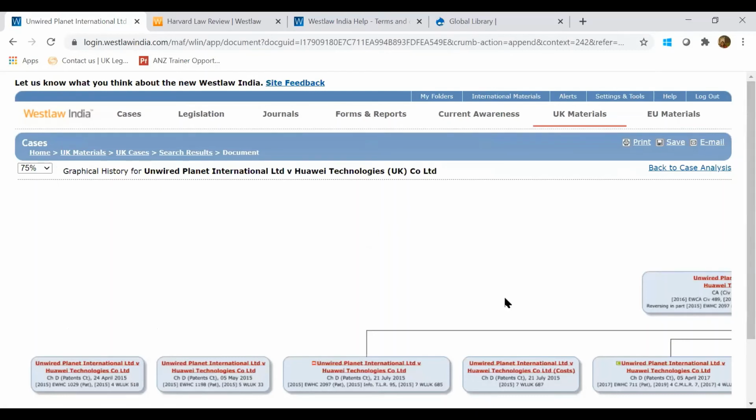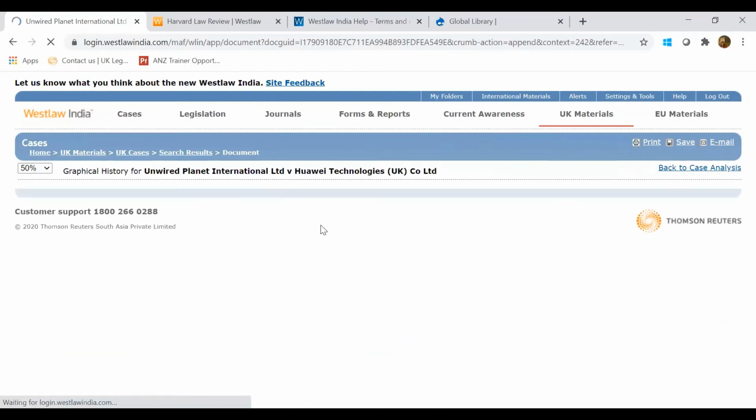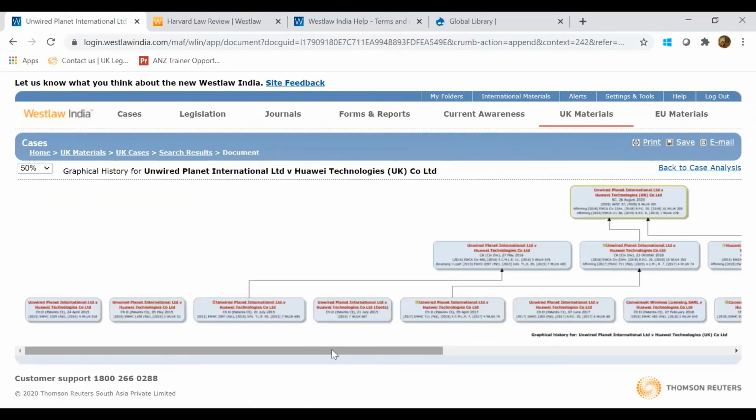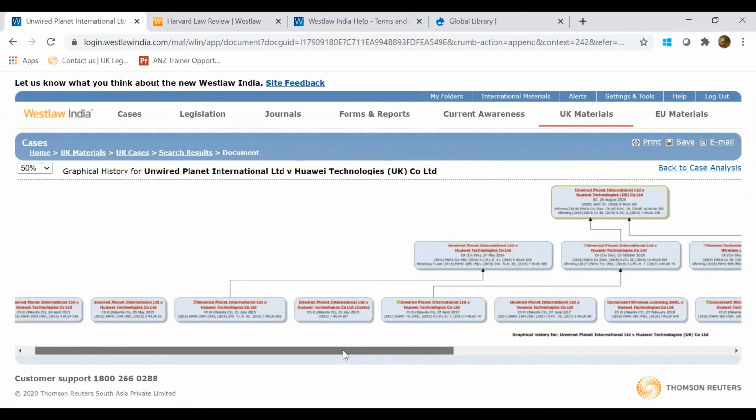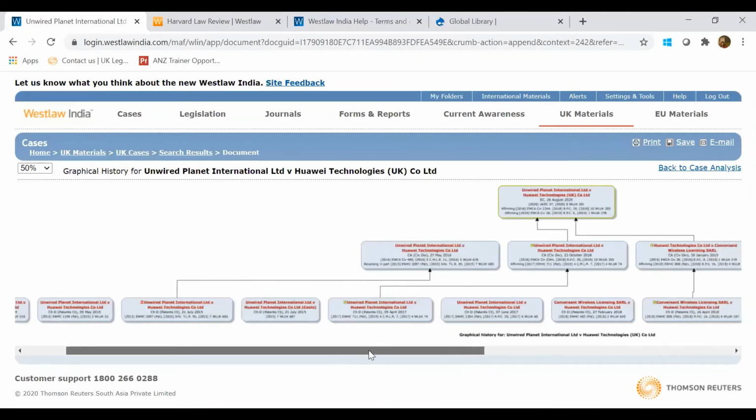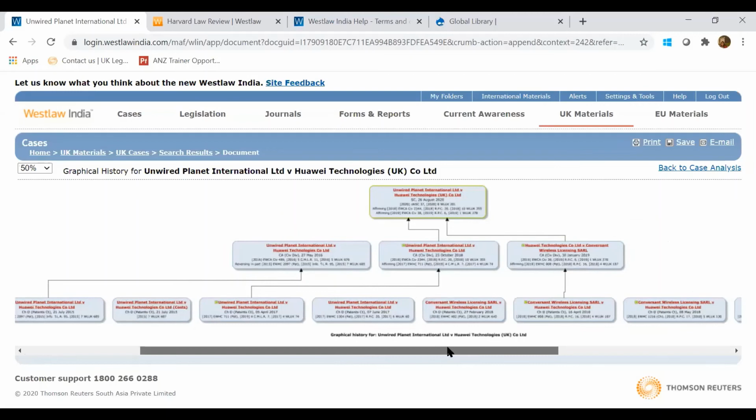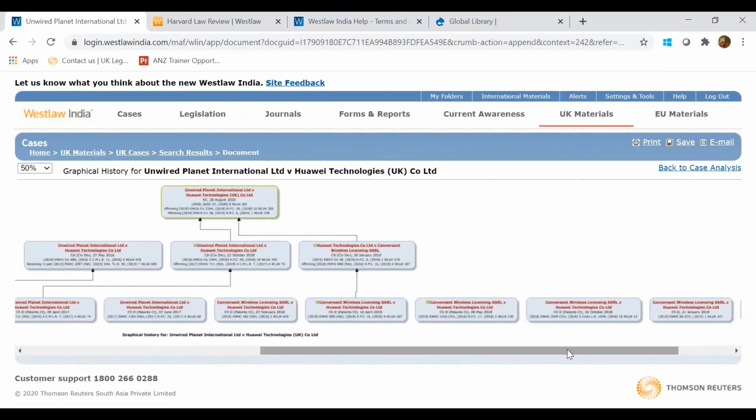I've just expanded it a little bit more, so 50%. This will show you how it moved from one court to another and the history, basically how it works. You can click on it and go to the actual document also.